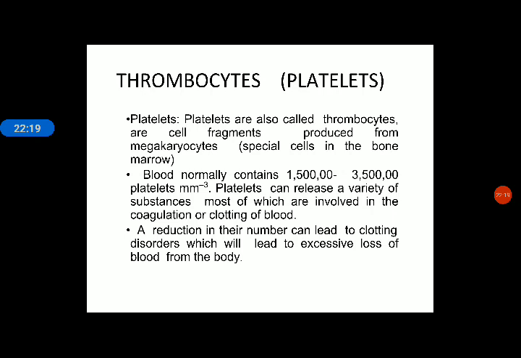Now next, thrombocytes or platelets. Platelets are also called thrombocytes, and the main function of platelets is to help in blood clotting.